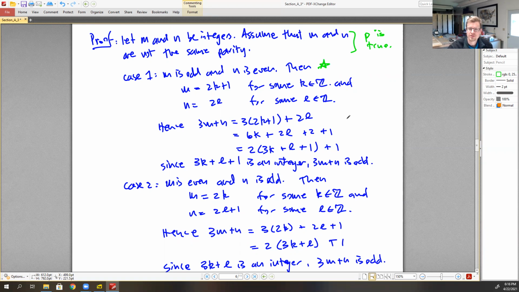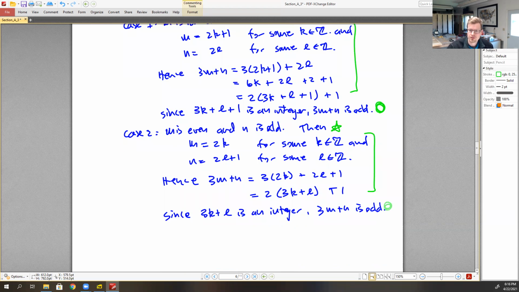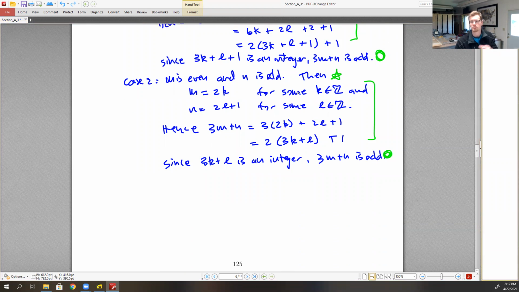Then we looked at 2 cases, did some work for each of them, and found that the conclusion, Q, is true in both cases. So now that Q is true in every case, we can write that the implication is true.